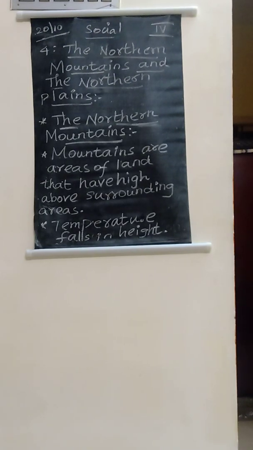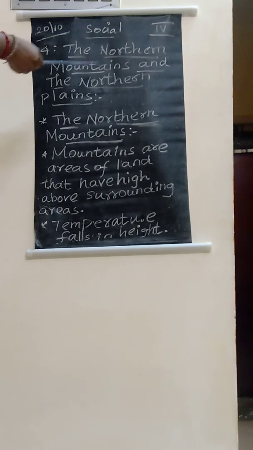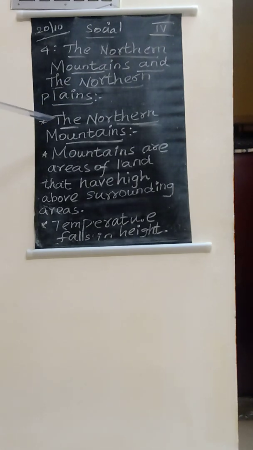In the last class we saw the political map and the states and union territories of our country. I hope you all understood the topic. Today we are going to see a new lesson called the Northern Mountains and the Northern Plains. The first topic we are going to see is the Northern Mountains, and today I am going to explain about it.